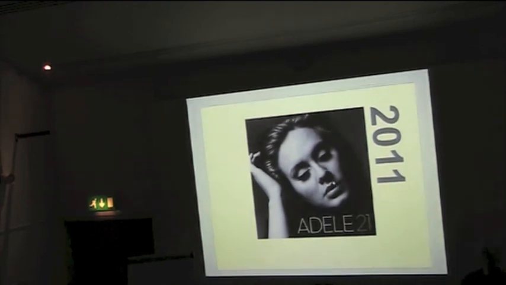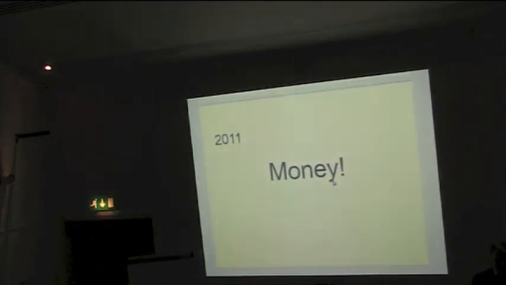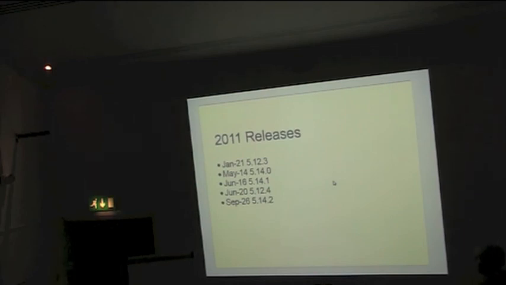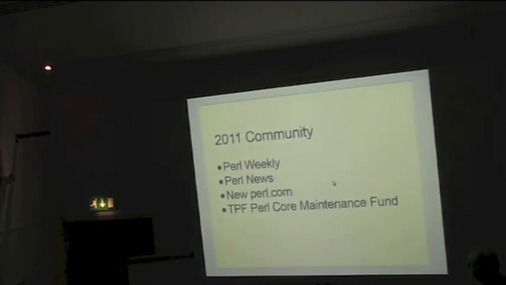Last year, money. So lots of releases of various versions of Perl. Why I say money was this last thing. It's when the TPF launched their Perl Core maintenance fund, and suddenly all these companies started throwing money at them. It was ridiculous. So at the conferences last year, companies were coming up saying, here, have $10,000. No, have $100,000. Yeah, but the $100,000 was a... Yeah, wasn't it? Oh yeah, that's the Ian Hague thing.